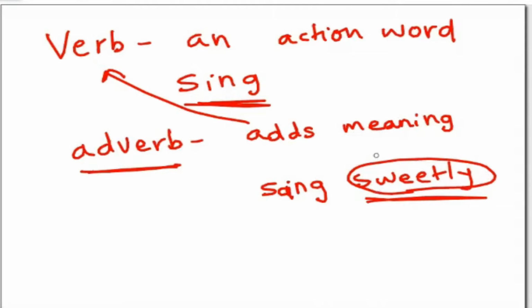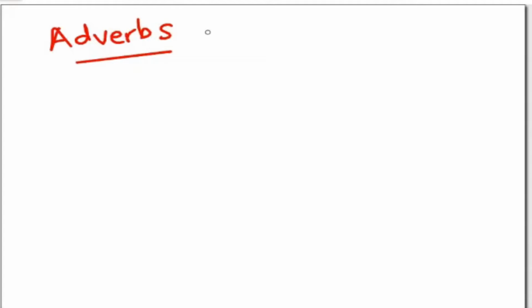But today we will be going for adverbial phrases. There are many kinds of adverbs. I will write it so that you can understand.